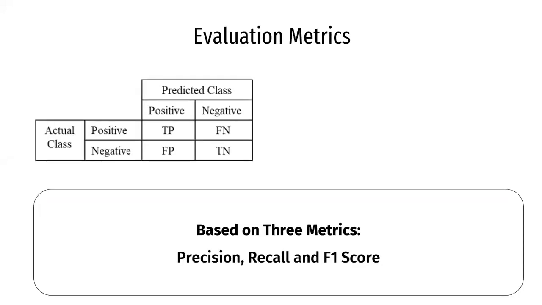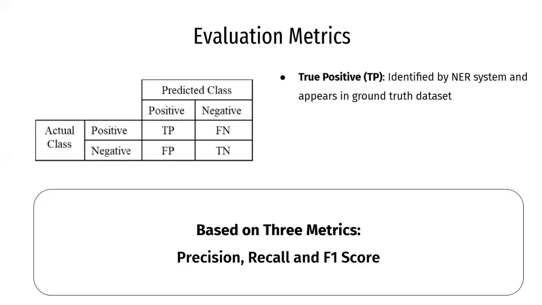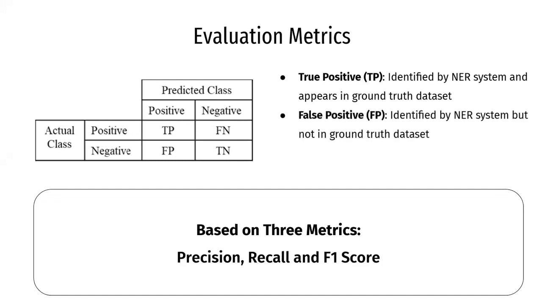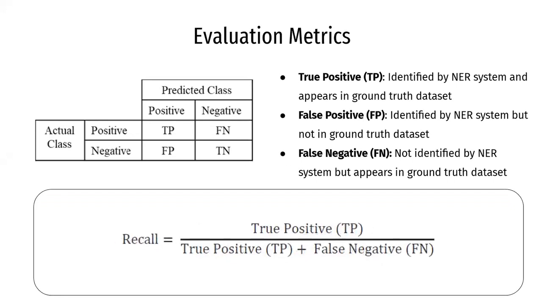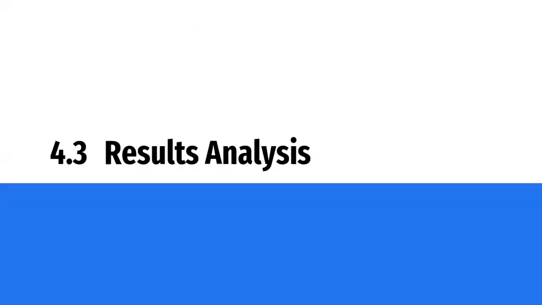We evaluated the models based on precision, recall, and F1 score. These metrics are based on the confusion matrix, whereby TP refers to entities identified by the NER that also appear in the ground truth dataset. FP refers to entities that are identified by the NER that are not in the ground truth dataset. And FN refers to entities that are in the ground truth dataset but not identified by the NER. With this, the precision, recall, and F1 score can be calculated as follows. We will now analyze the results obtained from this project.